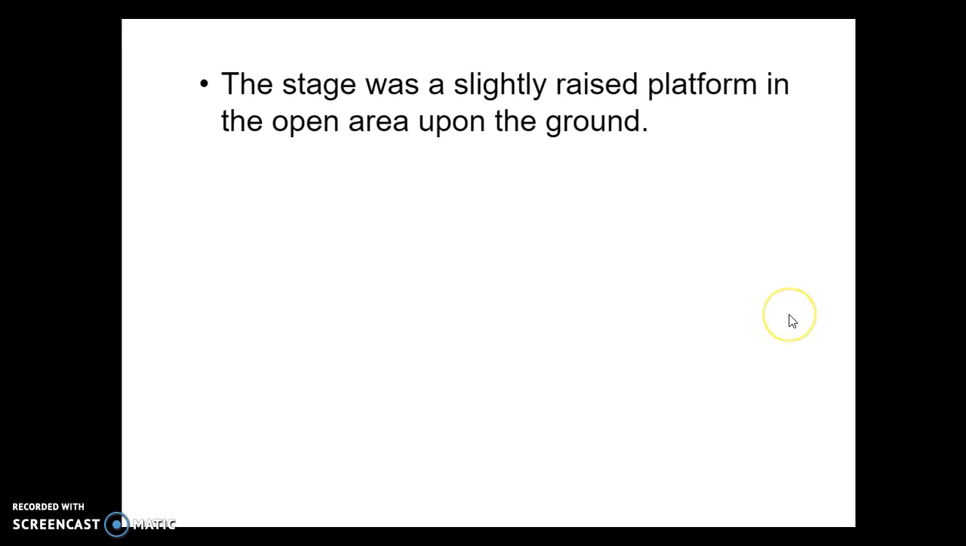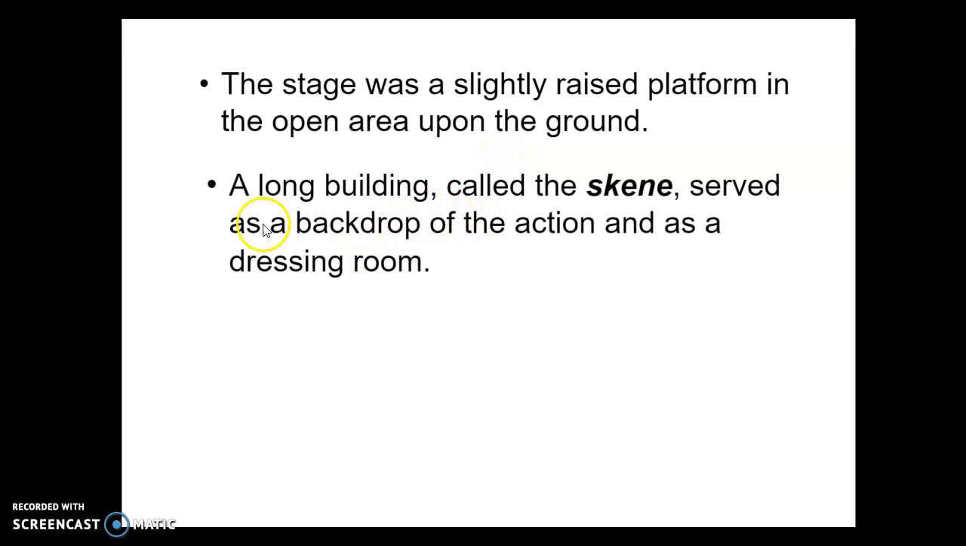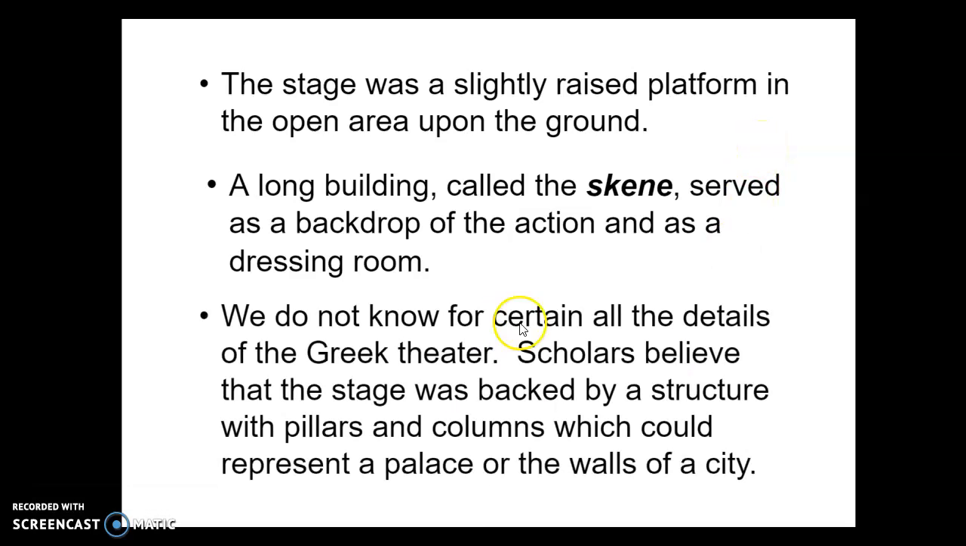The stage was a slightly raised platform in the open area on the ground so that actors could be seen more easily. And that long building behind the stage was called a skene. It served as a backdrop, and behind it could also serve as a dressing room for the actors. We believe that this represented a palace or the walls of a city where people would gather for information and to share news.